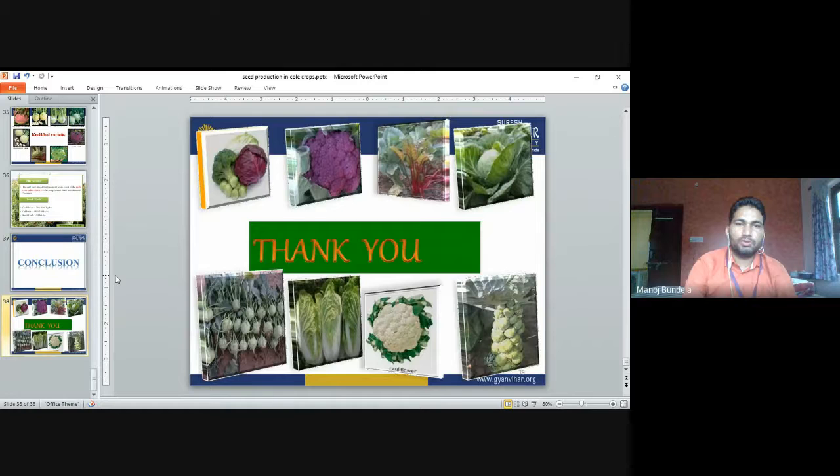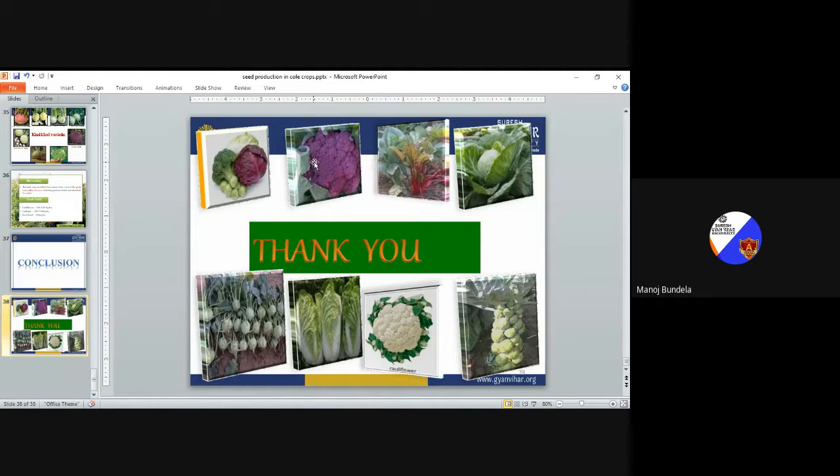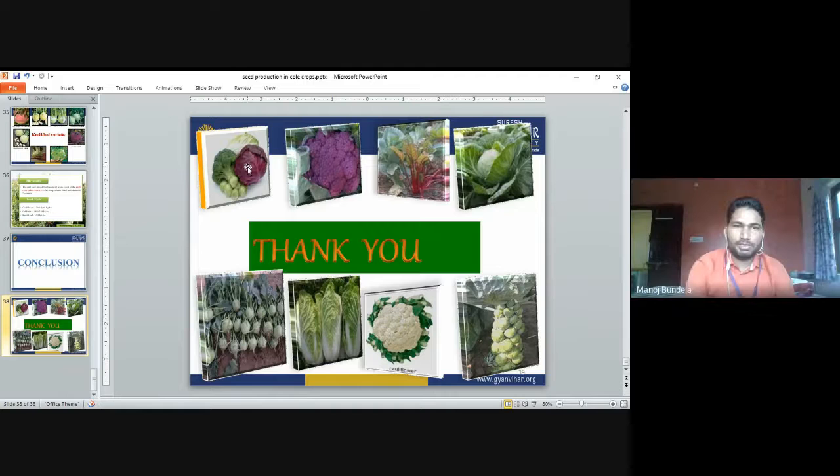So these are the different cole crops. You can see the diagrams: cabbage is there, cauliflower is there, then kale is there, Brussels sprouts, broccoli are there. So these are all different types. So this is all about today's class. Thank you.